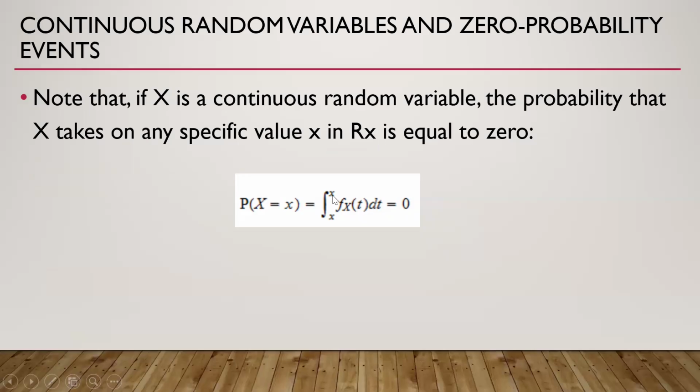Because this is defined by this integration, integration from the same value to the same value is 0. So this is actually the concept of zero-probability events. Although the event is not impossible, the probability is mathematically 0.